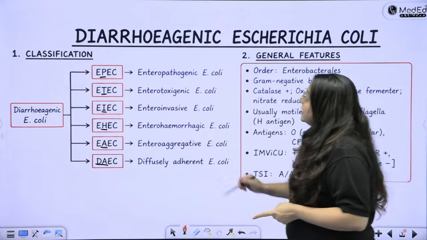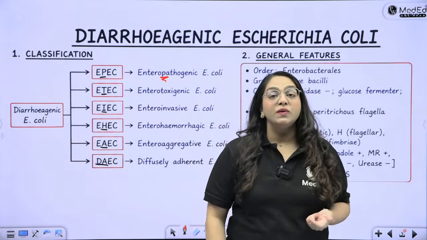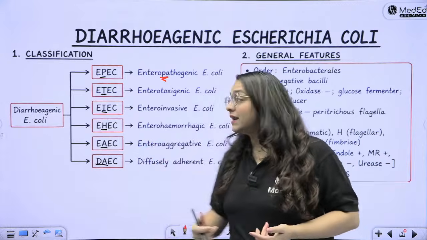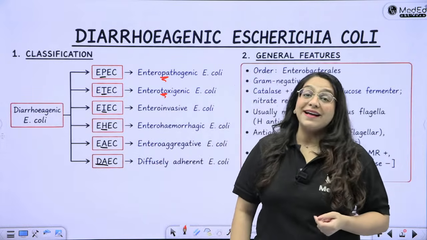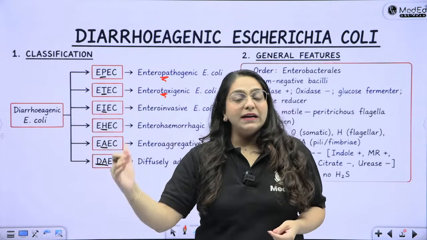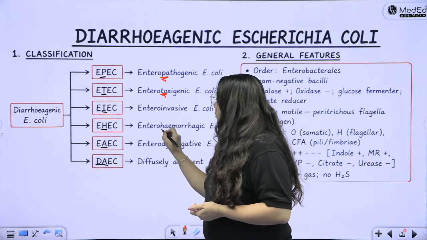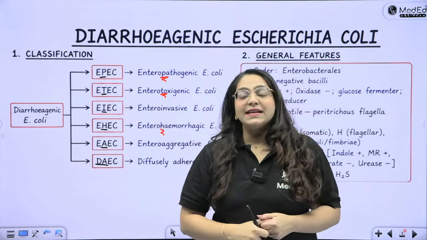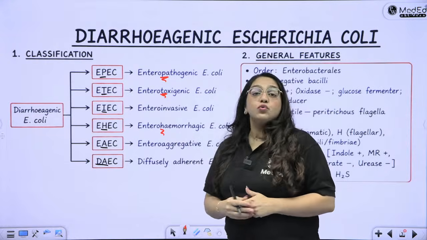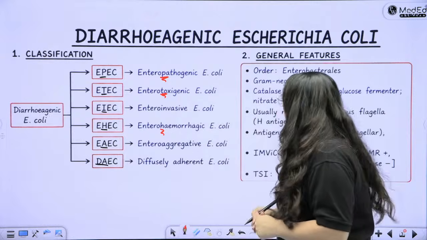You know that when I say enteropathogenic, the P stands for pediatric. So this is the one which leads to pediatric diarrhea or infantile diarrhea. When I say enterotoxigenic, the T stands for traveler's diarrhea. So your labile toxin and stable toxin, we are going to talk about it. Then you have the enterohemorrhagic, the EHEC, which is the O157:H7, which causes the H for HUS, hemolytic uremic syndrome, right? So we are going to talk about all of this.